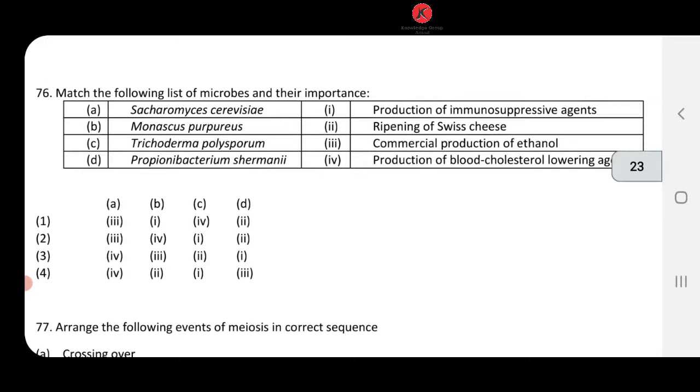मैच करके देख लो कौन सा आंसर आता है आपका. चलो भाई देखो, A का क्या आया? 3, 4, 1 and 2. 3, 4, 1, 2. So that is option number 2. So 76 answer number 2 is going to come.